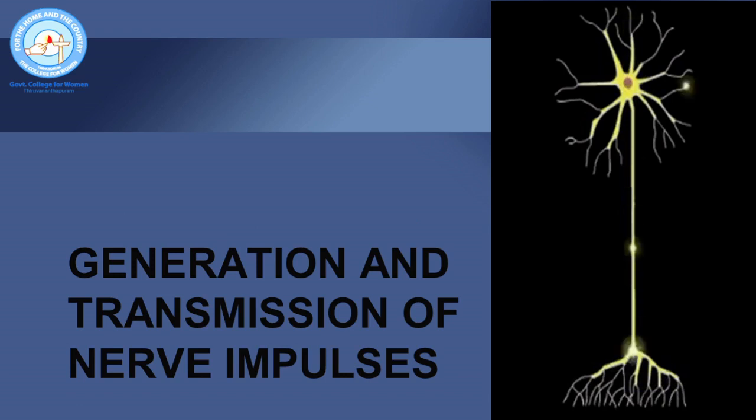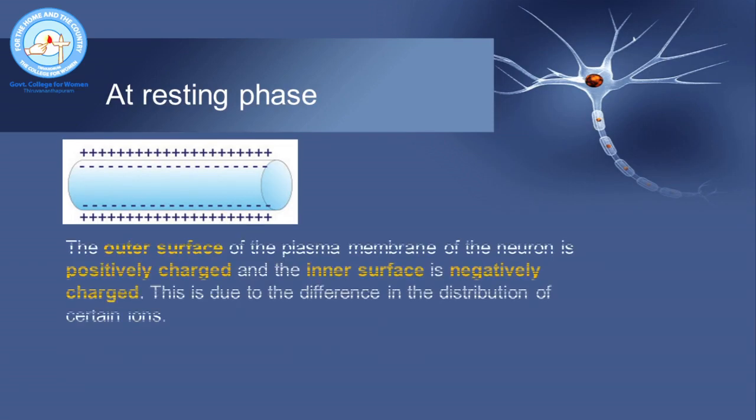Now we are moving on to the very important section, that is generation and transmission of nerve impulses. As I said, like any other cell, neuron is also having a cell membrane. There is differential distribution of ions on either side of the plasma membrane. Because of this differential distribution of ions, the outer surface of the plasma membrane is positively charged and the inner surface is negatively charged in a resting neuron.